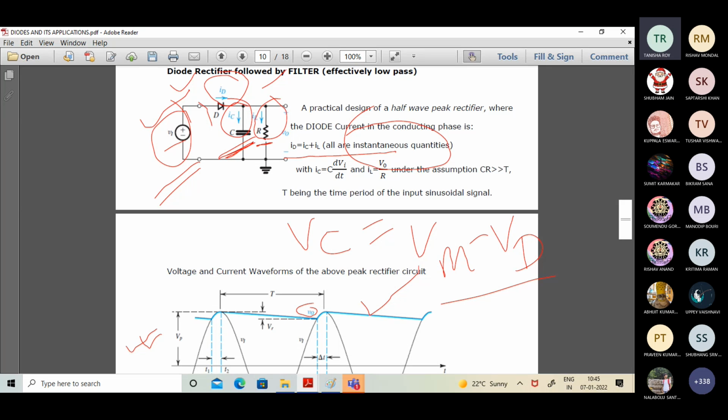Understood. So once the diode switches to the non-conduction phase, what would happen? The capacitor C is now holding some potential, some charge, and obviously it has a path to discharge its potential. What is the path? Definitely it cannot follow the diode path, because the diode is under reverse bias, it's open. So the only path it can follow is through the resistance arm. That is the benefit which is getting explored to get the higher value of DC, just this discharging principle. In the filter circuit, that is why it's called a filter circuit. You're applying a filter and going for a higher level of DC.